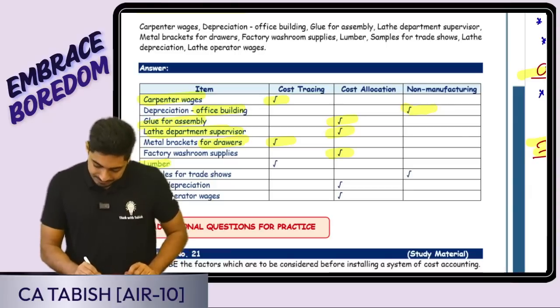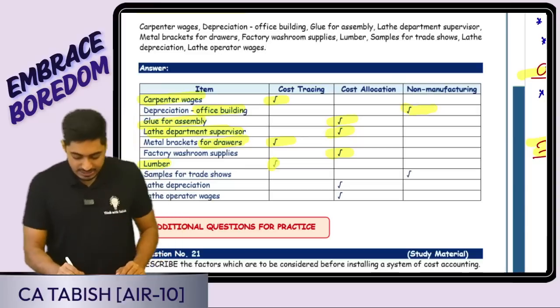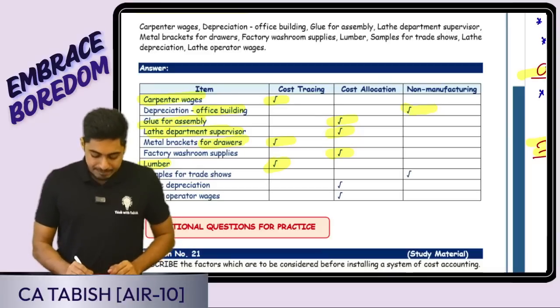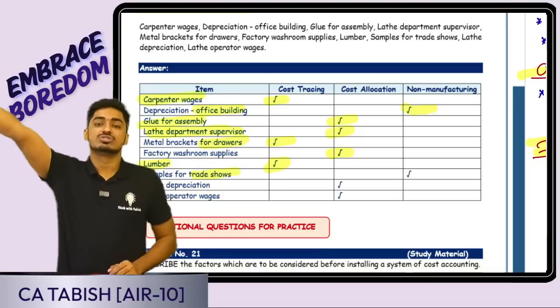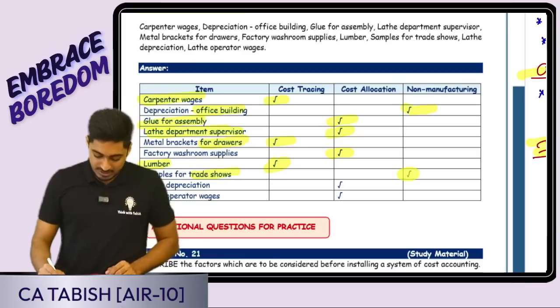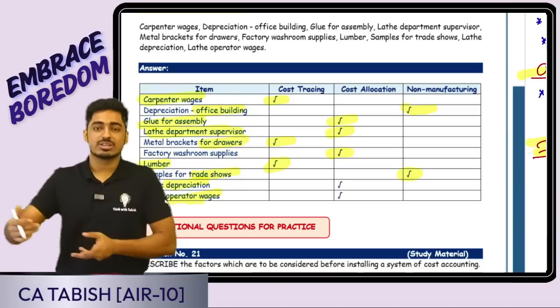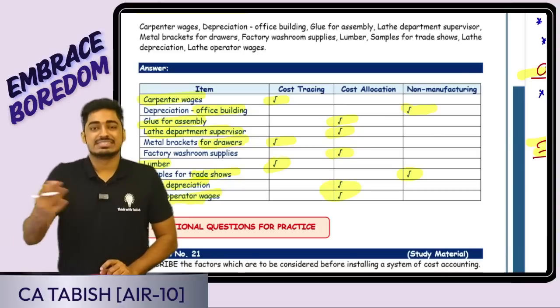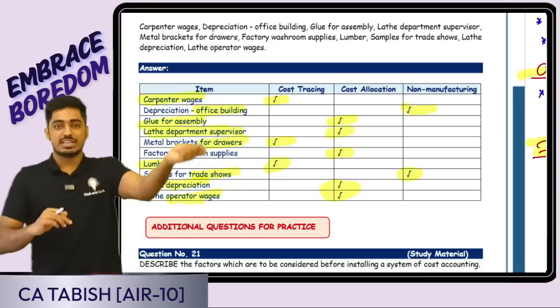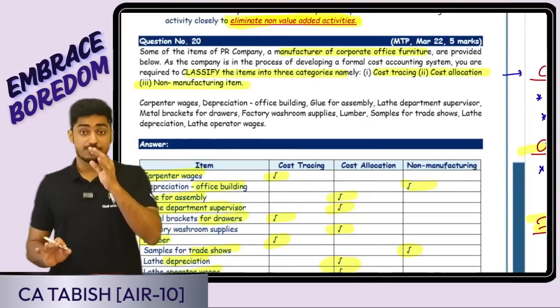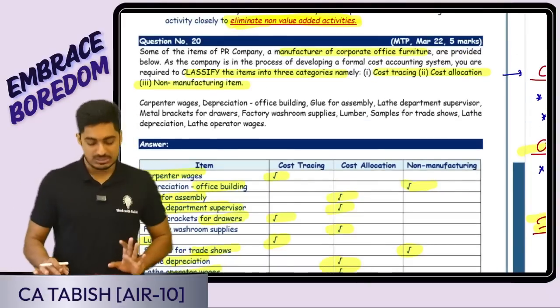Lumber. I guess they've included it in cost tracing. It could be a direct cost, lumber cost. Samples for trade shows. You are doing a trade show, selling and distribution purpose. So it comes in non-manufacturing. Lathe depreciation, lathe operator wages. When the goods are going for lathe purpose, whatever the cost is getting incurred, again it's an indirect cost because it's not specifically linked to the product. Is this clear, everyone? So we have covered 20 questions from the first chapter, which is most important for your examination.